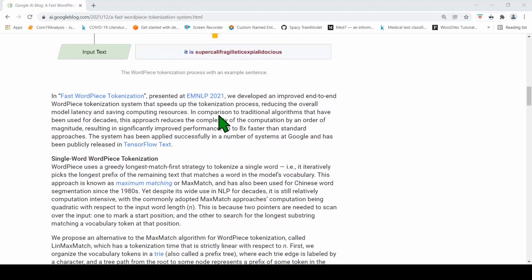What they say is that in comparison to the traditional algorithm, this fast word piece tokenization reduces the complexity of the computation by an order of magnitude, resulting in significantly improved performance, up to 8x faster than standard approaches. This has also been successfully applied in a number of systems at Google, and it is also released as part of TensorFlow Text. We'll go into some more details over here on fast word piece tokenization.